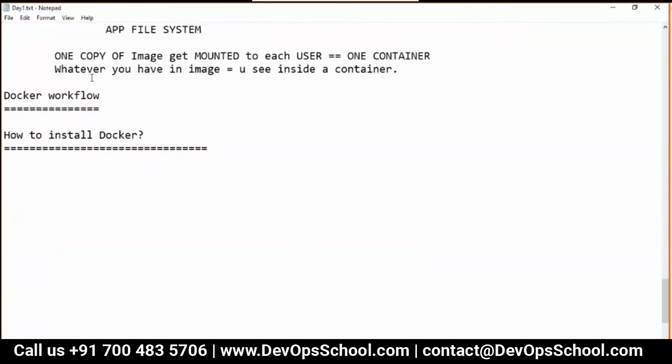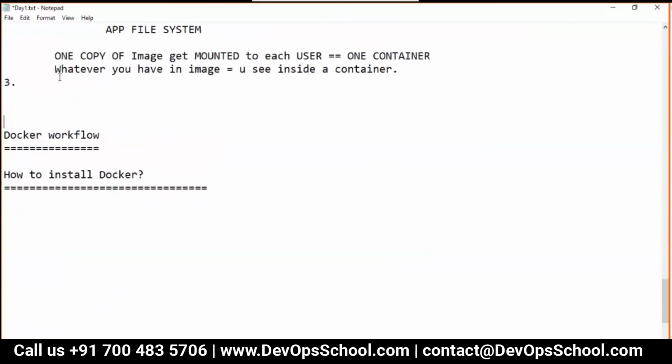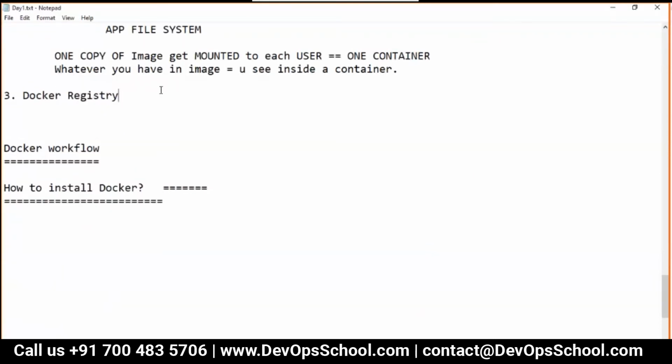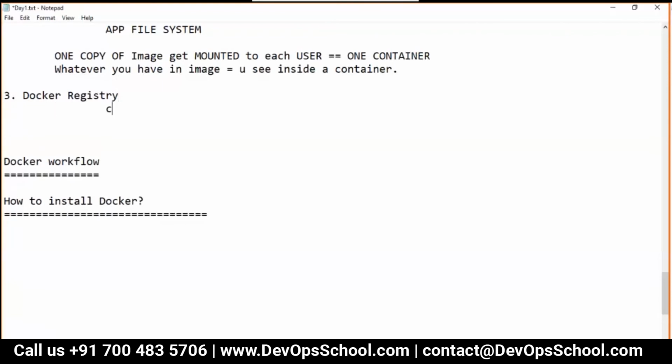So guys, this was the second component. Now the third component. What is the third component? The third component is Docker registry. Now guys, what is a registry? A registry contains repositories. Simple. So Docker registry contains repositories.